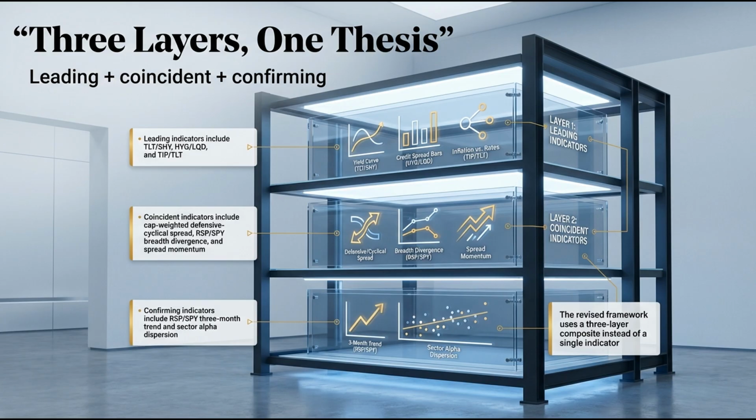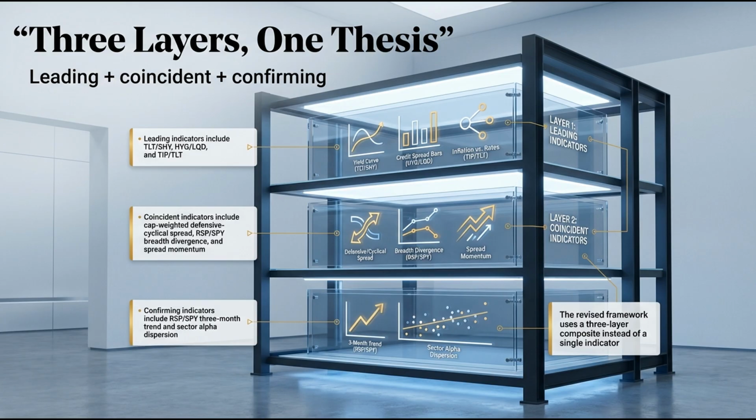A model that constantly thrashes between defensive and cyclical allocations incurs enormous whipsaw friction. The transaction costs alone would be significant. The transaction costs, the execution slippage across billions of dollars of capital, the tax implications, the sheer operational drag makes a system with 70 flips practically untradeable in a live environment. It was highly reactive to basic market noise. It treated every minor daily fluctuation in the defensive cyclical spread as a definitive macroeconomic mandate from the heavens.